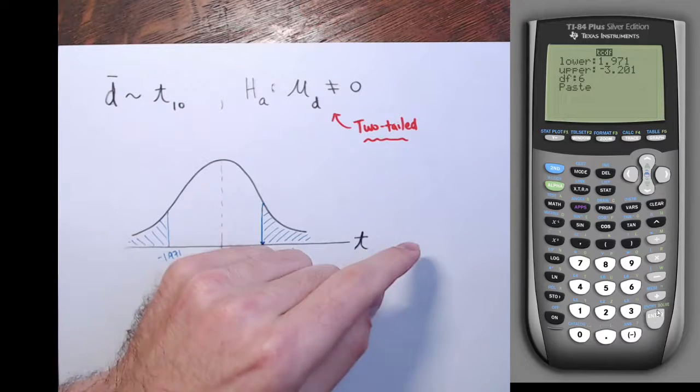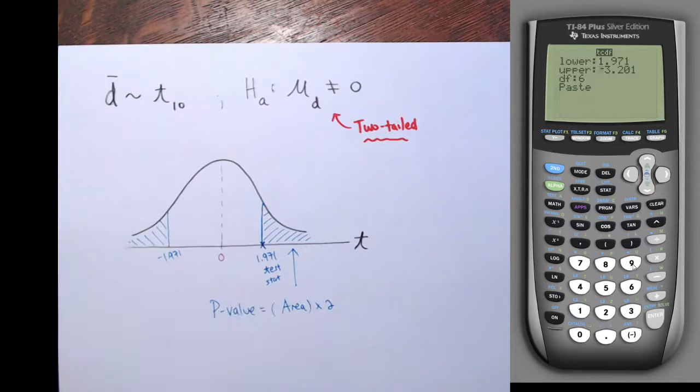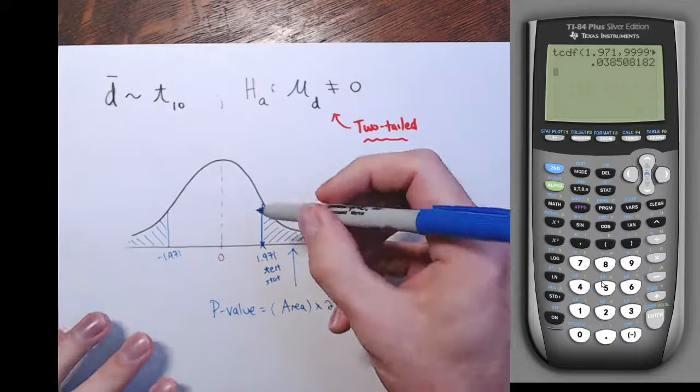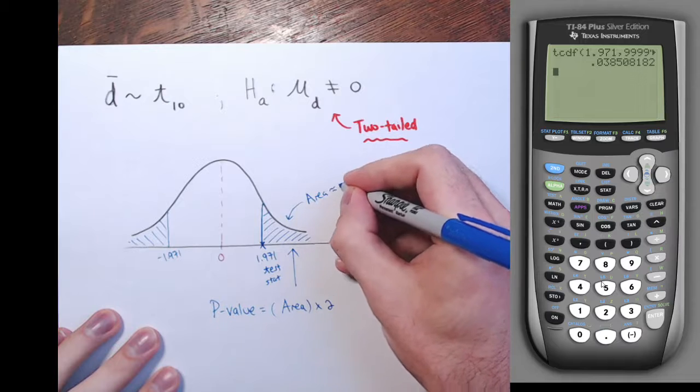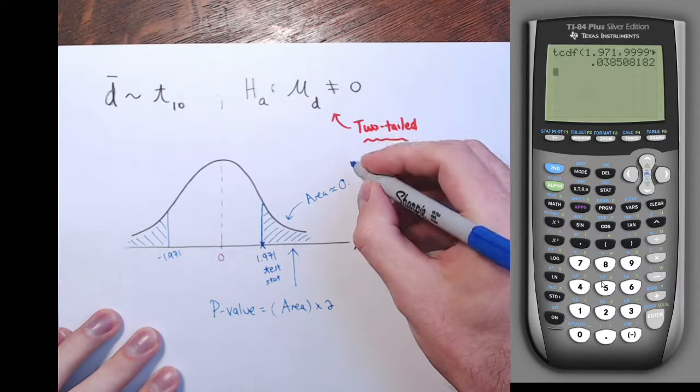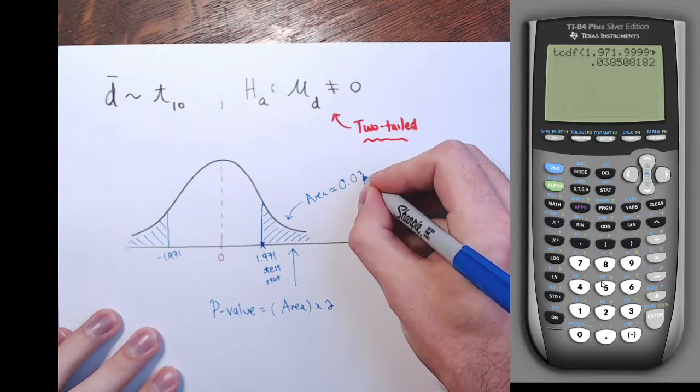There is no upper value because I'm going to the right forever, so I'm just going to put in some big positive number like five nines. And the degrees of freedom here was 10. So this area is almost 4%, approximately 0.0385.